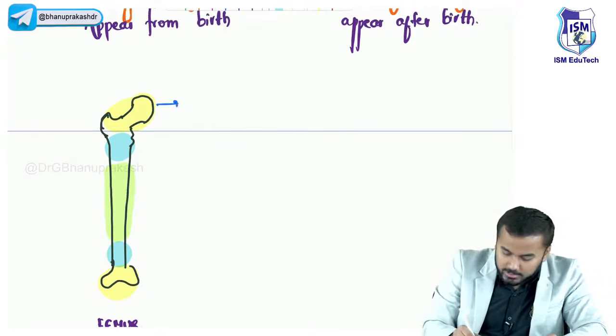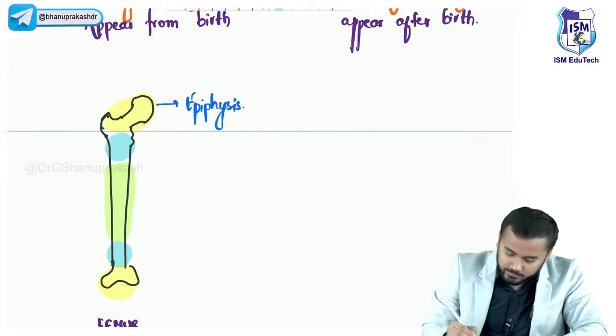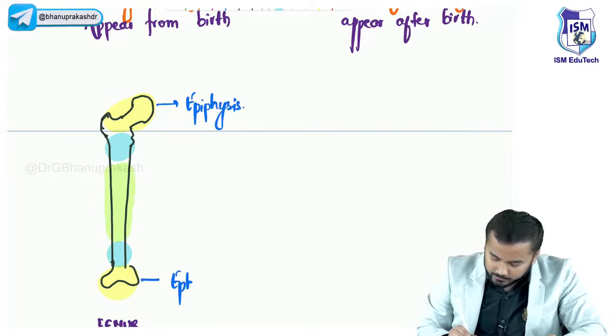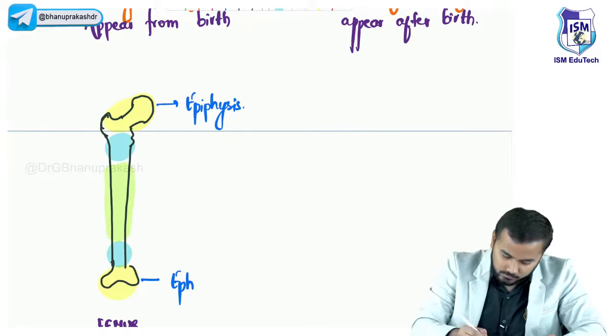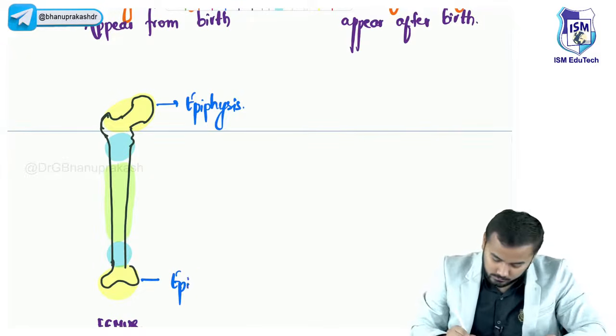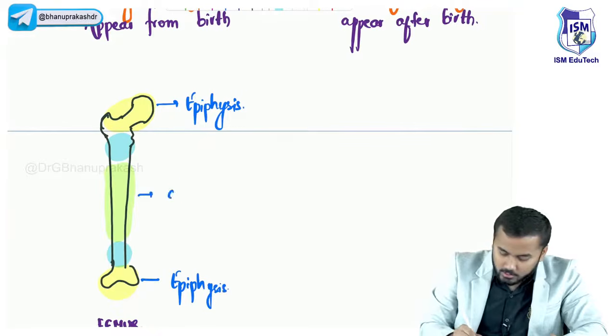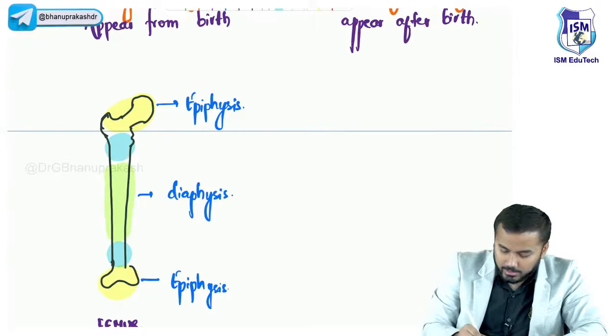So this is epiphysis, this is diaphysis and this is metaphysis.